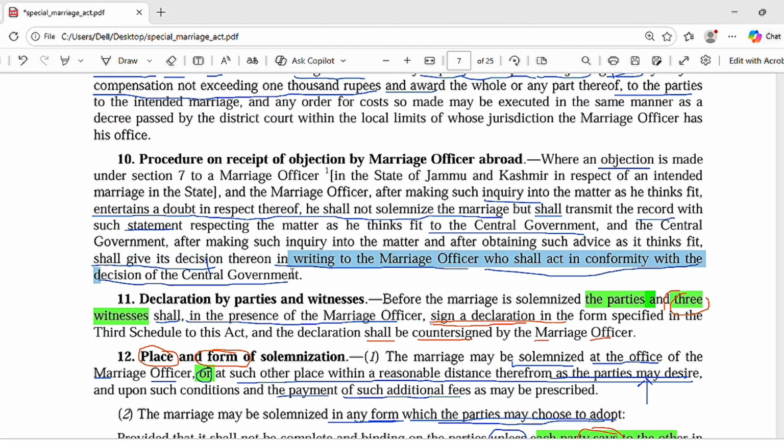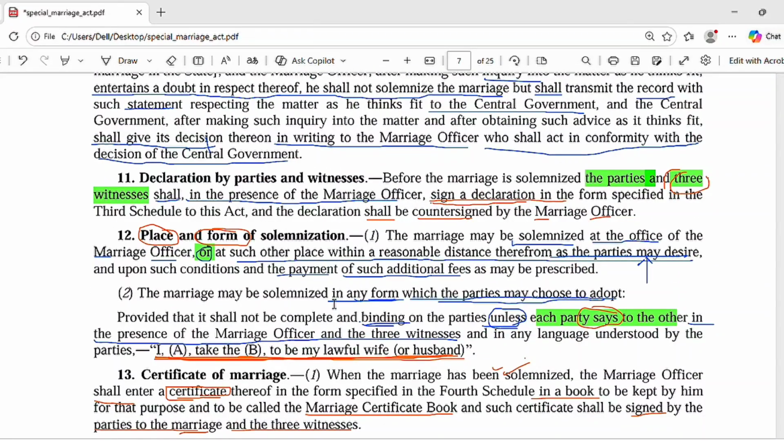This is the point. So now we go to section 11, that is the declaration by the parties and witnesses. Before the marriage is solemnized, the parties and three witnesses shall, in the presence of the marriage officer, sign a declaration in the form which is in the third schedule. The declaration shall be countersigned by the marriage officer. So you have to remember from this section 11 that there are the parties and the three witnesses. The count of witnesses is 3, and in the presence of the marriage officer, they will sign a declaration, and that declaration will be countersigned by the marriage officer.